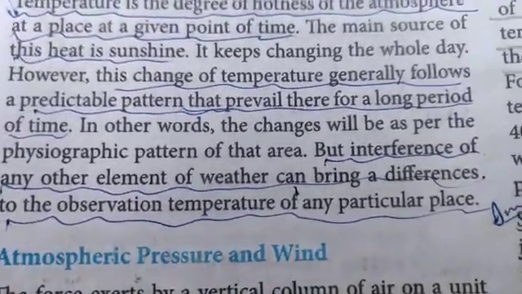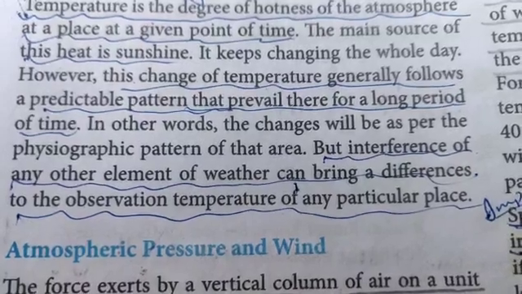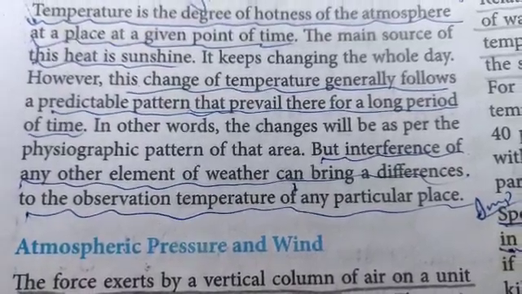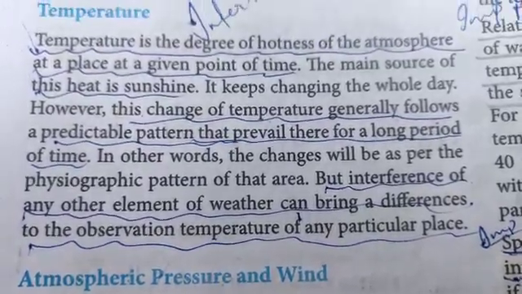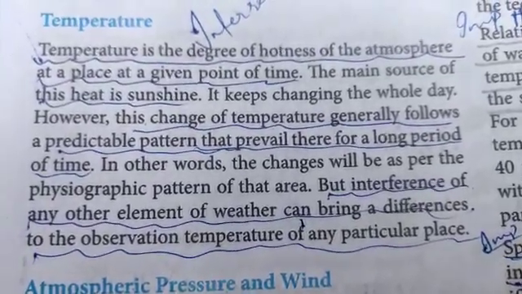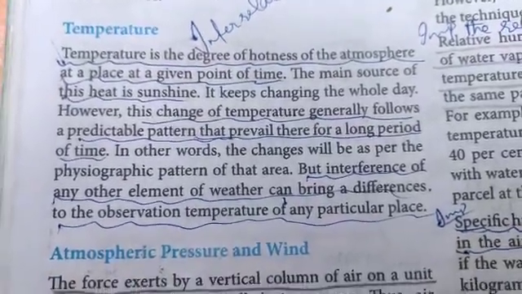Now coming back to the chapter, interference of any other element of weather can bring a difference to the observed temperature of any particular place. So again, coming back to the same thing, everything is interrelated.